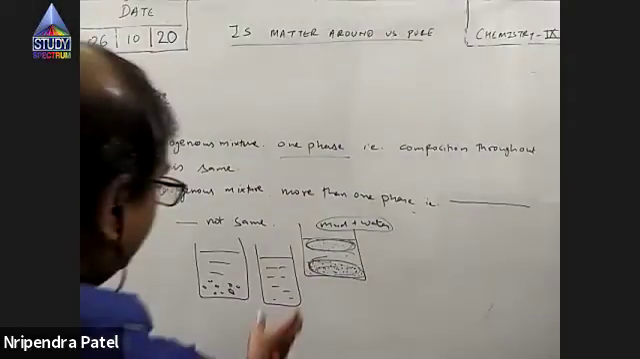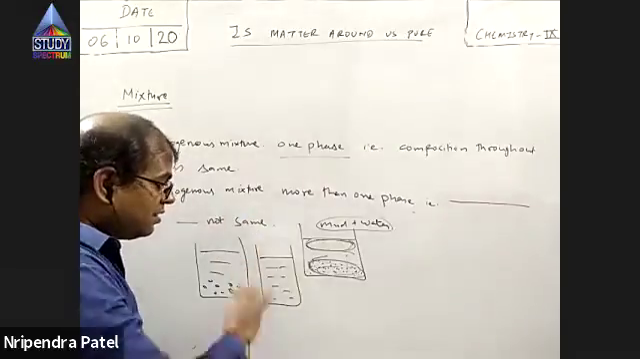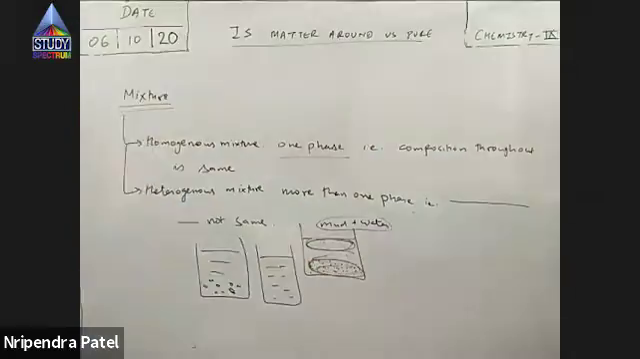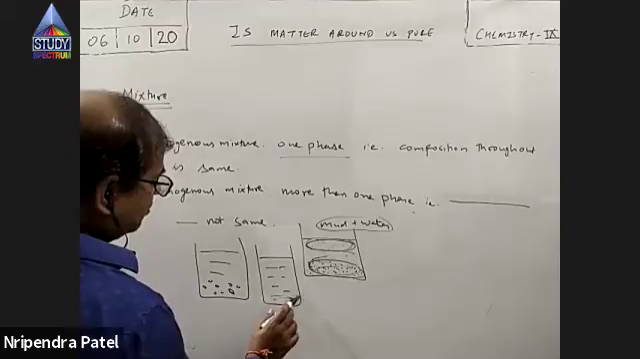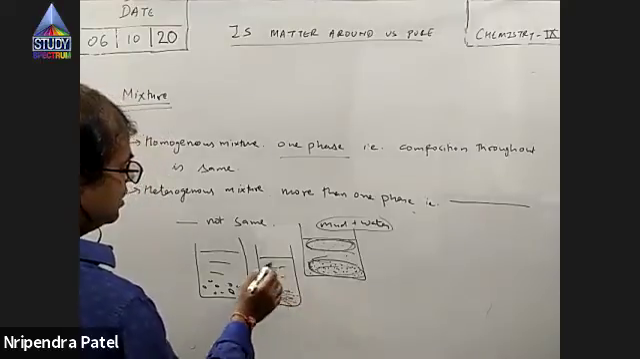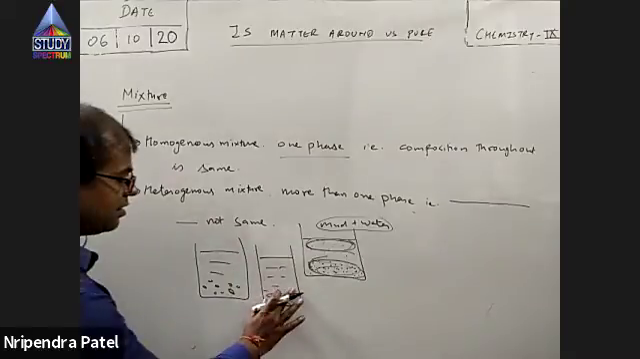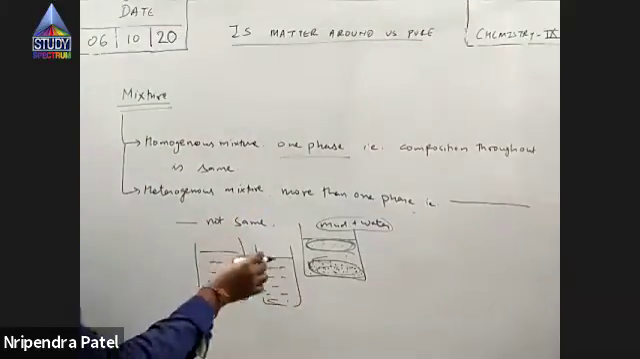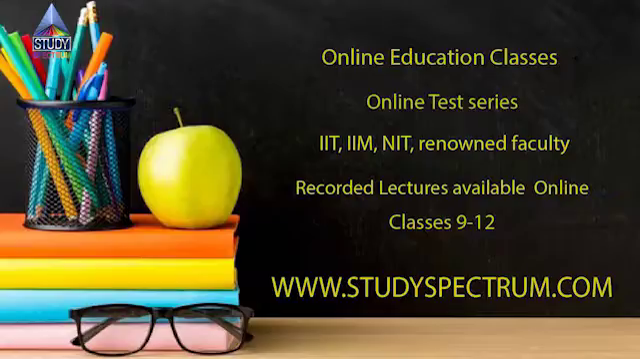Even if you leave it as it is for maybe 1 hour, 2 hours, a day, 2 days, or a month, it will remain the same. Sugar will not get separated from it, and it is not going to happen that the lower part of the mixture is more sweet and the upper part is less sweet. It will remain uniform. This is a homogeneous mixture and this is a heterogeneous mixture. Is it clear?